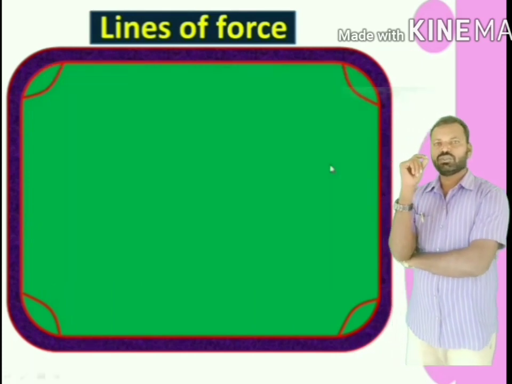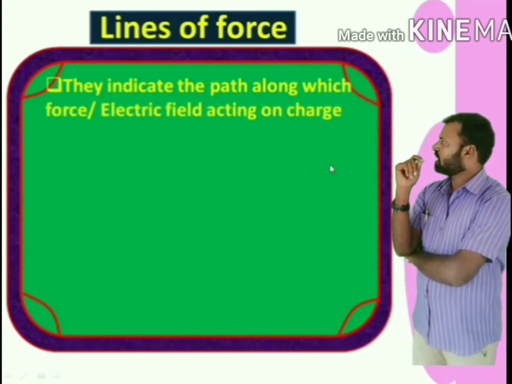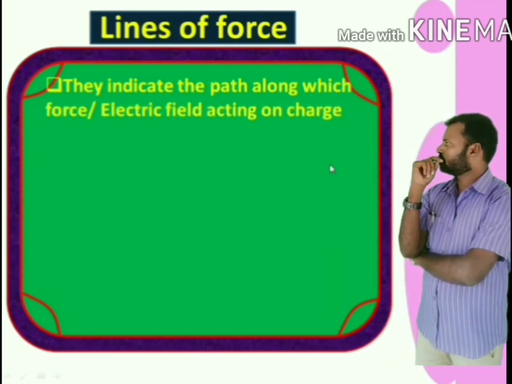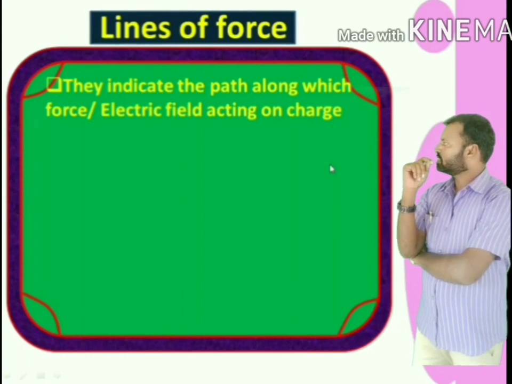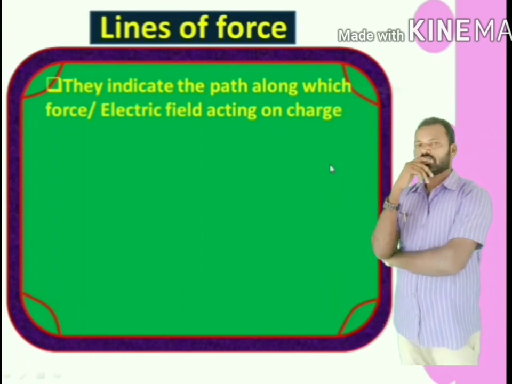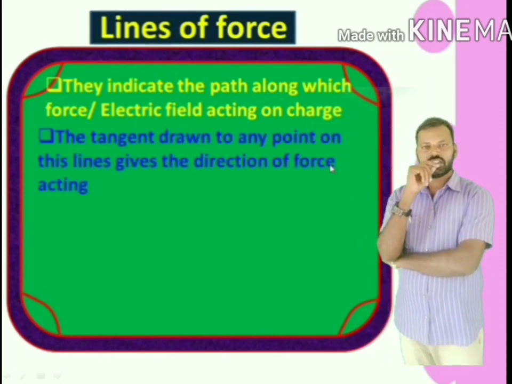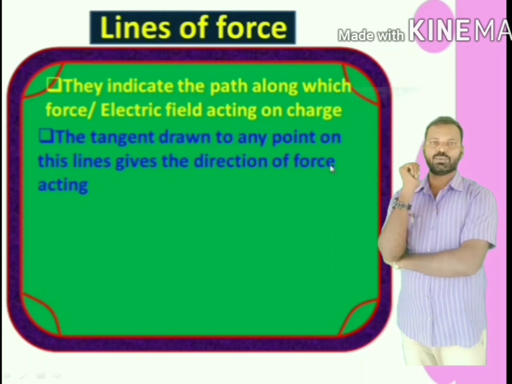The electric lines of force indicate the direction along which force acts on the unit test positive charge. That means it simply indicates the direction of force acting on a charge. Electric lines of force indicate electric field direction also.